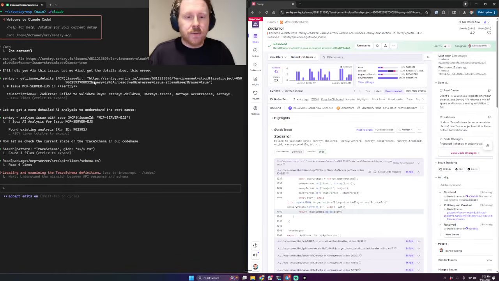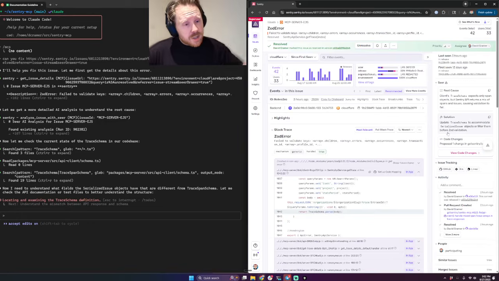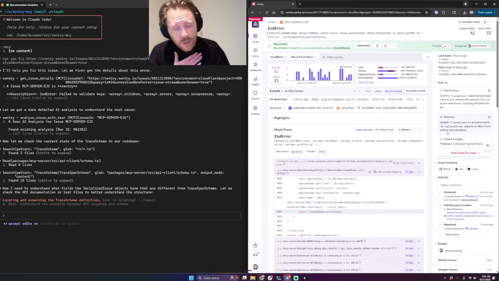I'm not going to load this because it might have some customer data in it. But it's giving a curated response. And it's actually calling a number of API endpoints. So it's calling get issue details. It's calling something that gets the event details, because it's actually just an event inside of an issue. So we're getting this event. It's also calling Seer at the same time. And it's bundling all that up into something that is opinionated, something that I decided was the right answer, that is trying to find the balance of how many tokens it consumes.